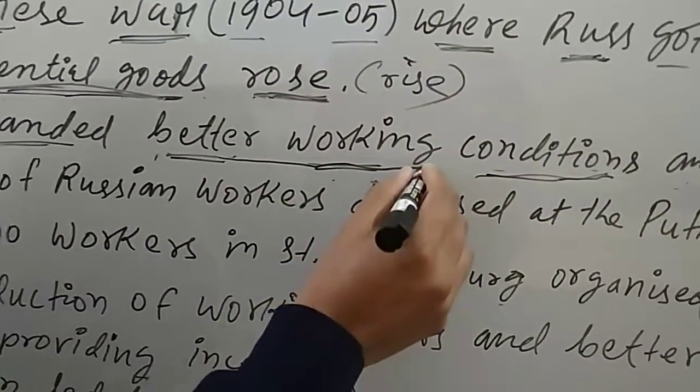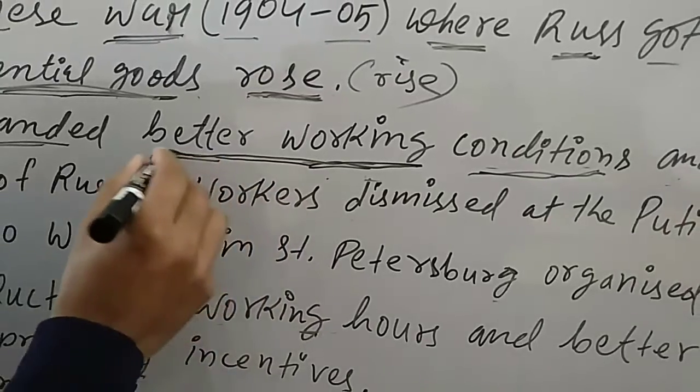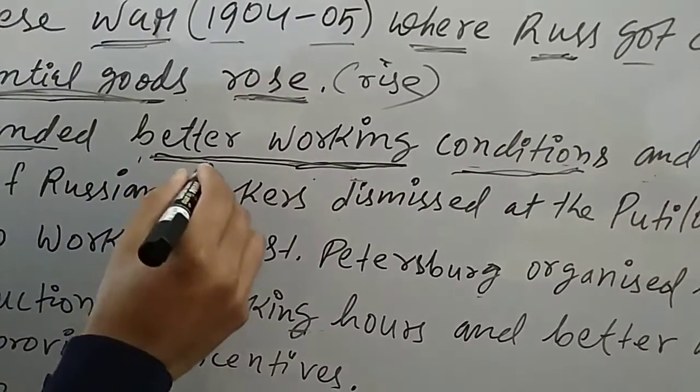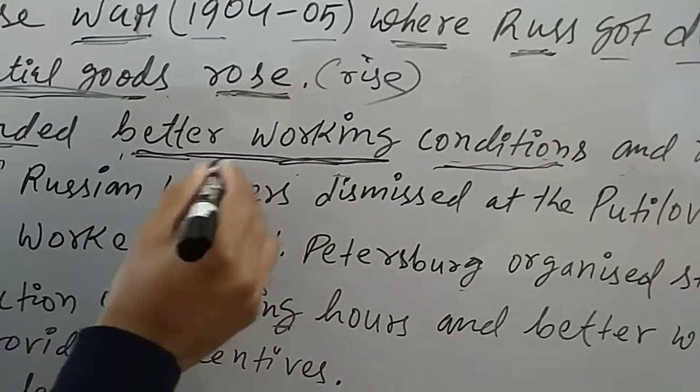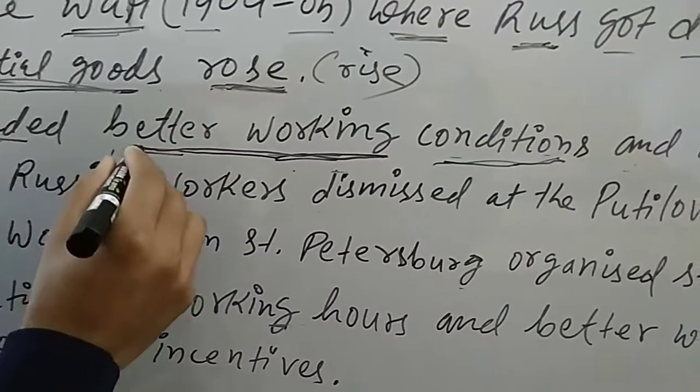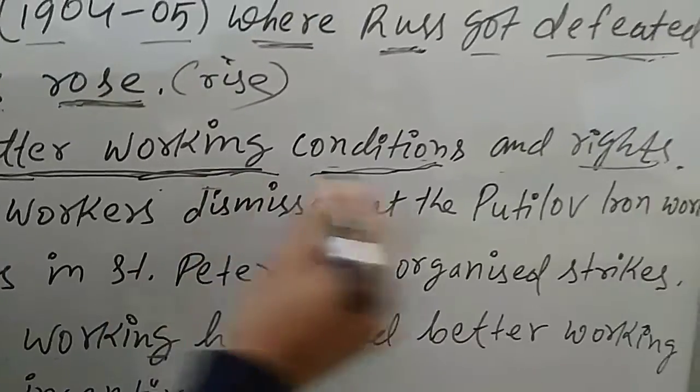They had to work very long durations, like 10 to 12 hours or sometimes more. So they started demanding better working conditions, a reduction in working hours, and also worker rights.